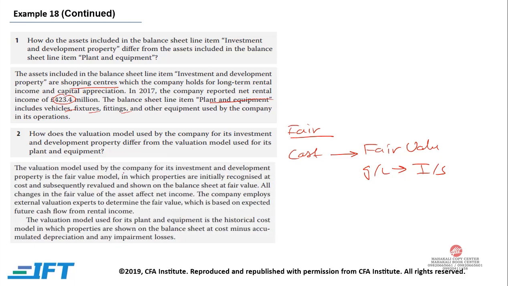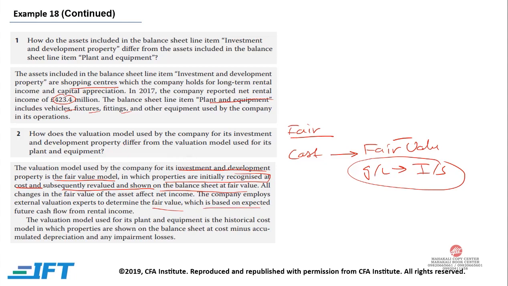So the valuation model used is the fair value model, in which properties are initially recognized at cost and subsequently revalued and shown on the balance sheet at fair value. All changes in the fair value of the assets affect net income. Those gains and losses go towards the income statement. The company employs external valuation experts to determine the fair value, which is based on expected future cash flows from rental income.